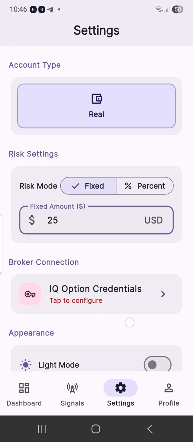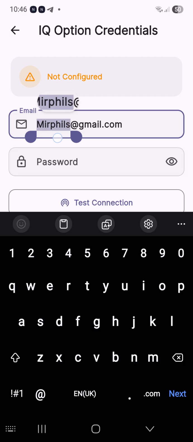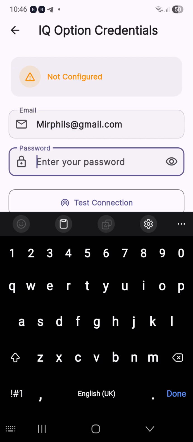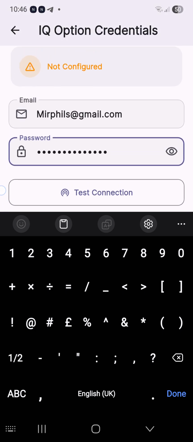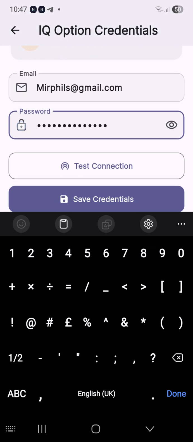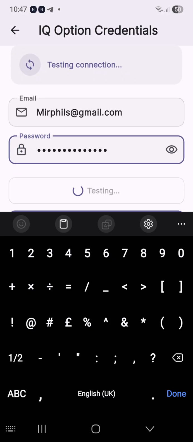So that's one. Number two is you input your Gmail. This is my Gmail account. Then you input your password. Let me pause this video so I can put my password. All right, so I've inputted my password. After inputting your password, tap on test connection. Test connection.